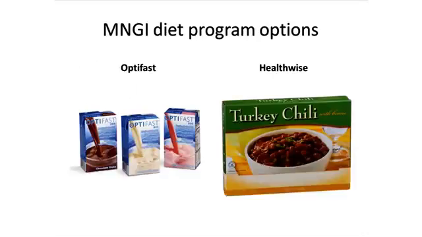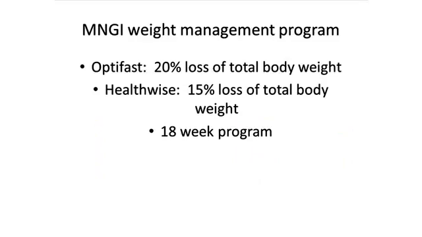We do have 2 diet options at Minnesota GI, and these are comprehensive weight management programs, OptiFast and HealthWise. They both are for 18 weeks. OptiFast is considered a full meal replacement regimen. The HealthWise is a partial meal replacement regimen. Our results with multiple patients over time is that we have about a 20% loss of total body weight in the OptiFast patients throughout the program. HealthWise, there's about a 15% loss of total body weight. And the program currently is 18 weeks, although we are planning on expanding it.